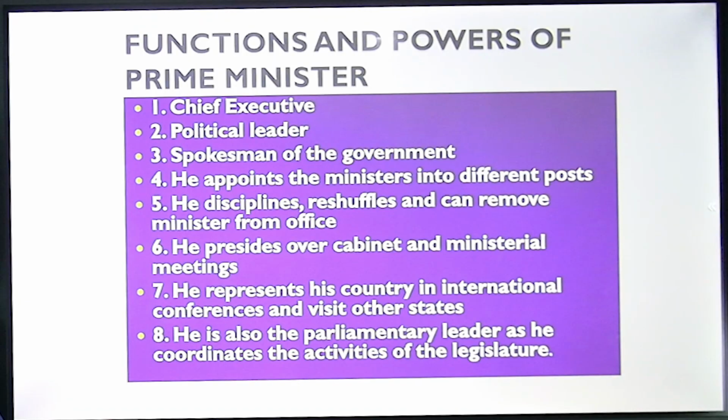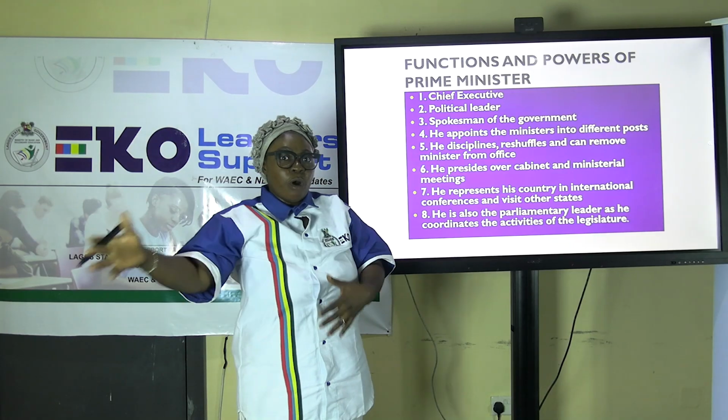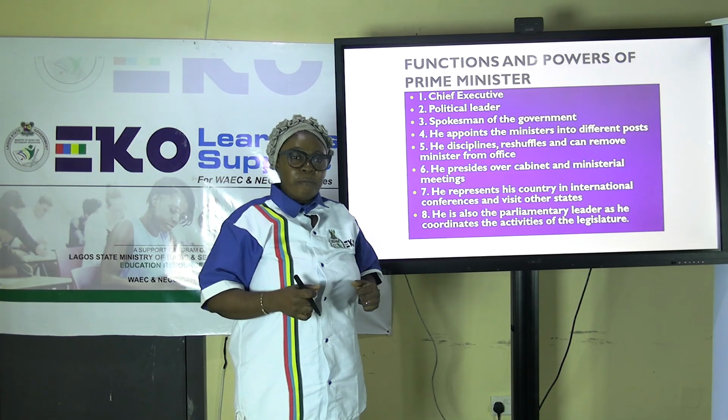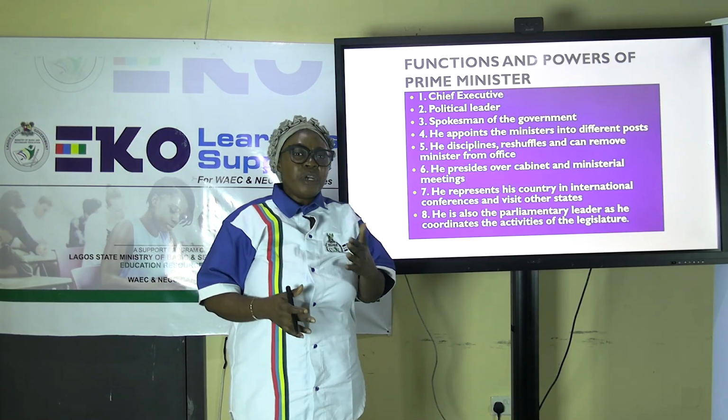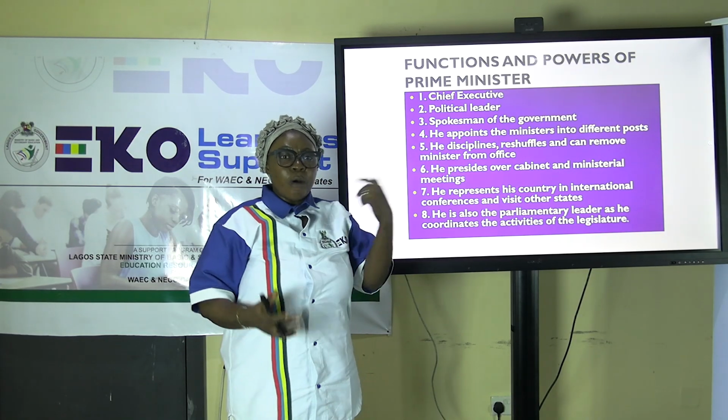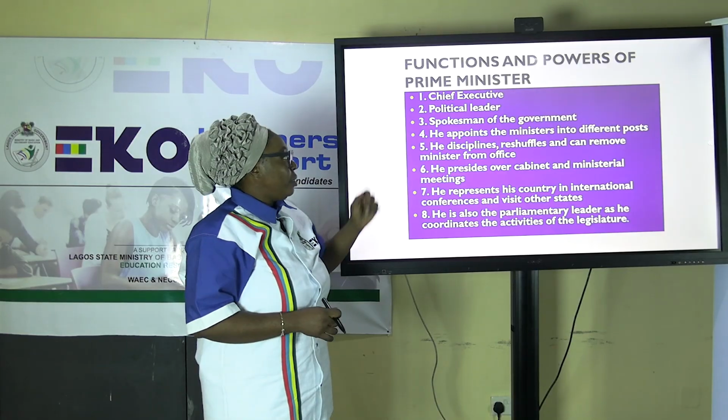3, spokesman of the government. The Prime Minister here, one of his functions is that he is a spokesman for the people outside. He serves as a link between the parliament and the government, the people and the government. He speaks to the citizens about what is happening, on behalf of the cabinet.